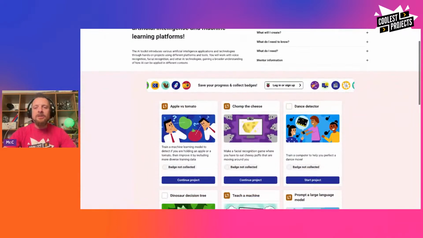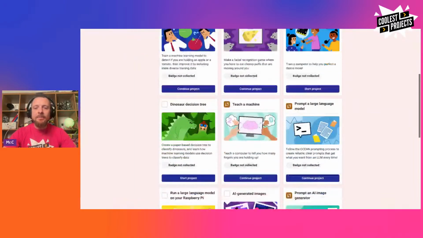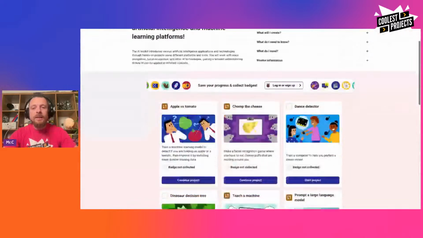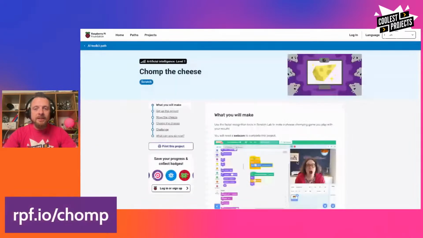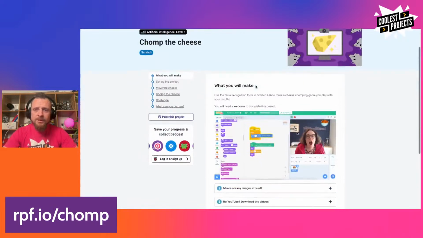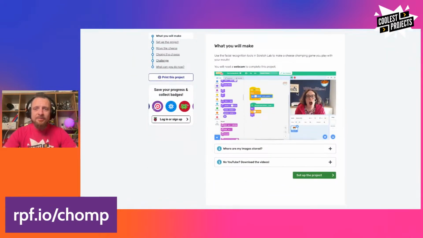The AI toolkit is our newest stuff for AI, and you can see in here there's a bunch of different projects that we've got going. But the one that we're going to do today is called Chomp the Cheese. So for Chomp the Cheese, we're going to continue my project there. And here's my friend Laura. You can see this is the project that she authored.